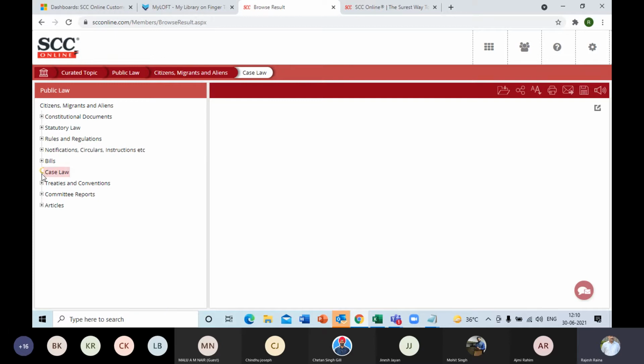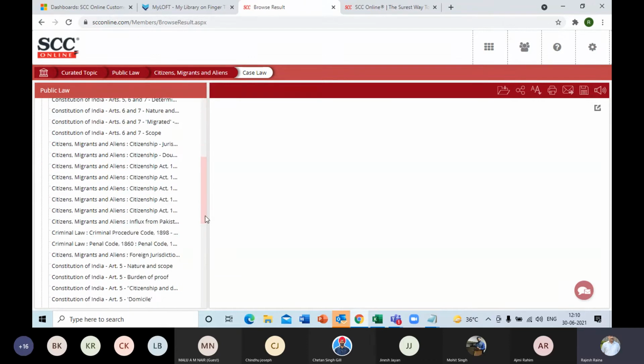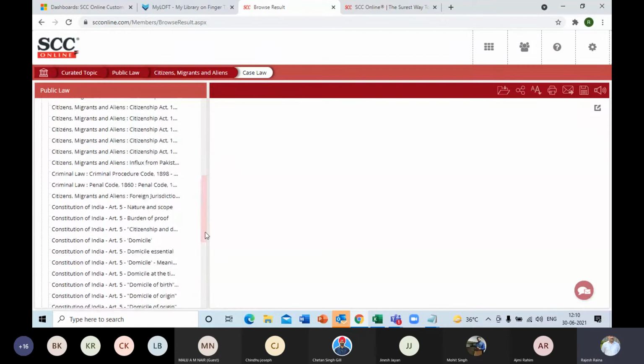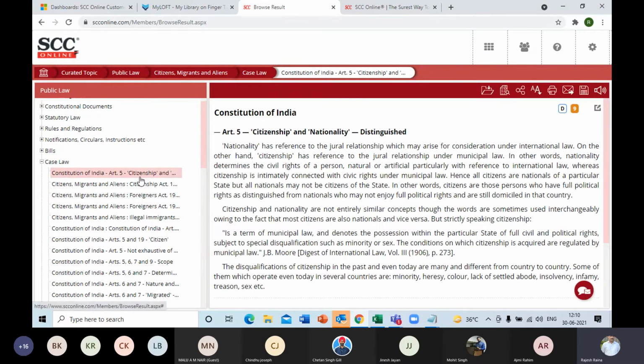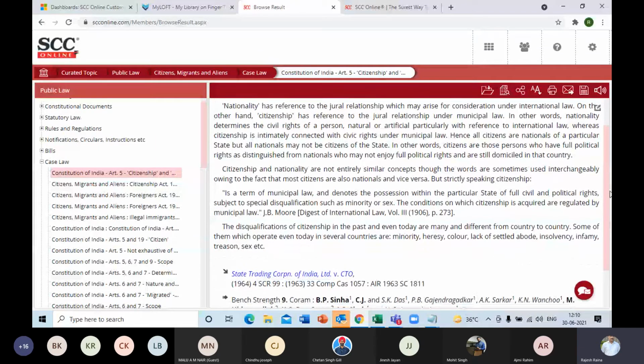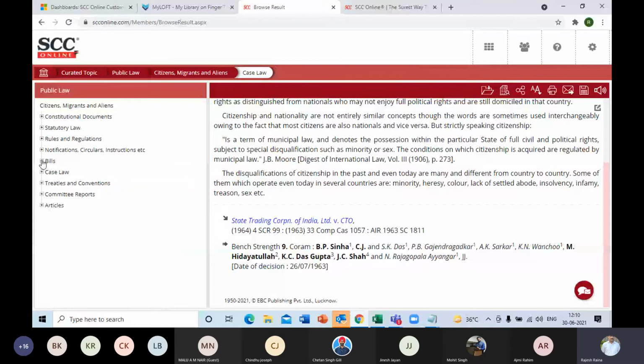Same goes with the case laws. As you can see, you will not see more than 10, 20, at times even 5 or less for one particular topic, though there will be thousands of judgments on this. If I click on any one of those titles, you'll get to see the digest note over here. And if you want to read the entire judgment, you can click on the citation or the party name over here, and it will open up that for you in a new window. So everything is curated, filtered, and placed at one place in this curated topics section.